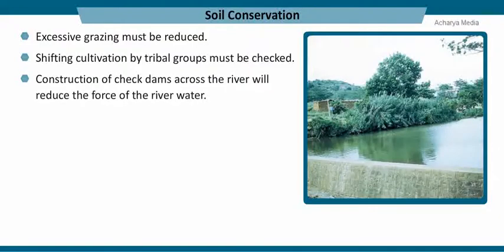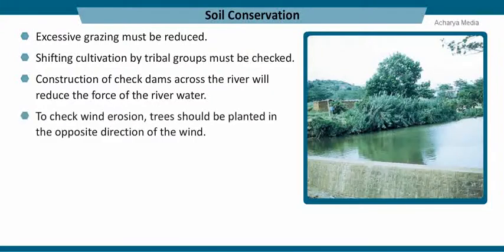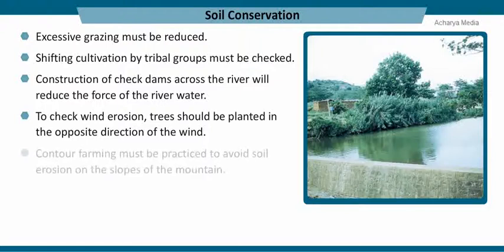Construction of check dams across the river will reduce the force of the river water. To check wind erosion, trees should be planted in the opposite direction of the wind. Contour farming must be practiced to avoid soil erosion on the slopes of the mountains.